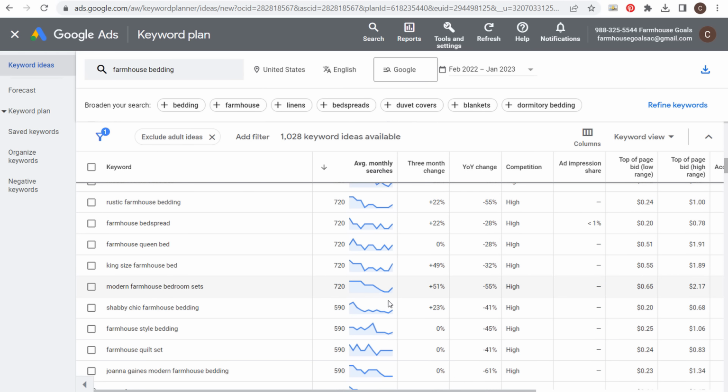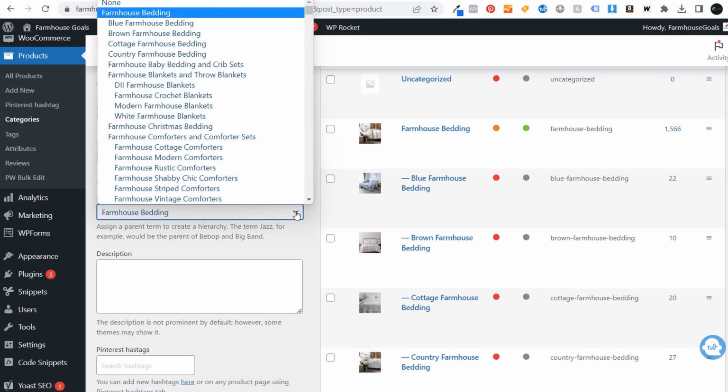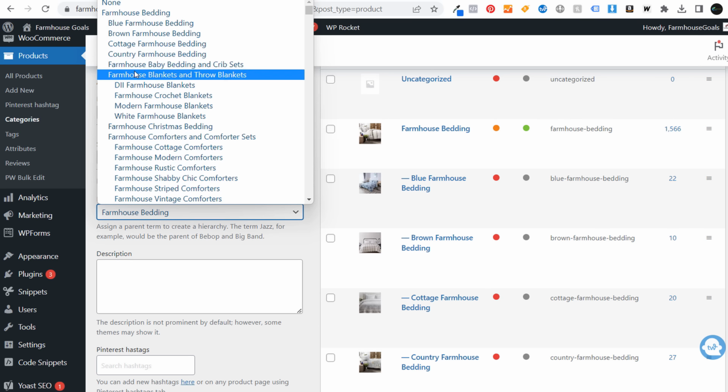Now, one of the best ways I can show this to you is if I come over to my website, and you can see all of my categories here, and I just click on the drop down. On the drop down, my main category here is farmhouse bedding. So we start to have some subcategories here, some different colors, some different styles that people are searching. Then we have farmhouse baby bedding and crib sets. Now, if this keyword is not ultra popular, it may not be worth breaking down into even more short tail keywords. But if you have farmhouse baby bedding and crib sets and there are 5 different types of styles and colors that people are searching for that have some type of search volume, then that's where you want to start to target some of these different keywords.